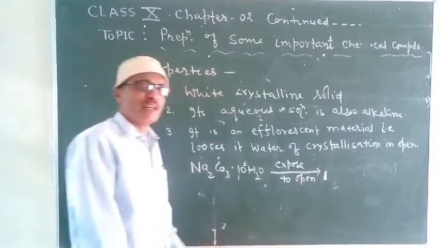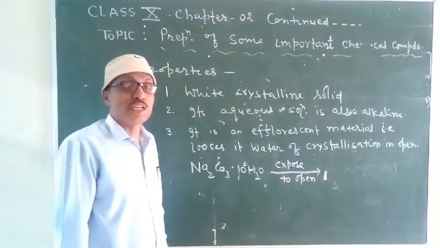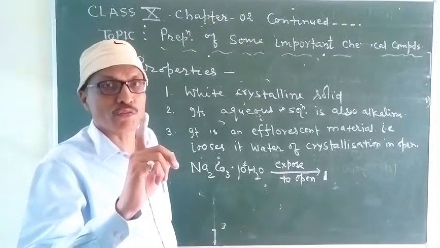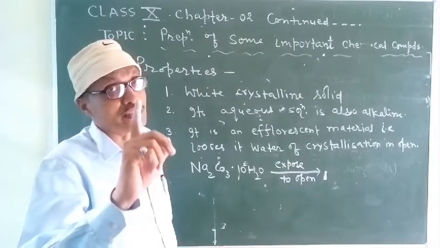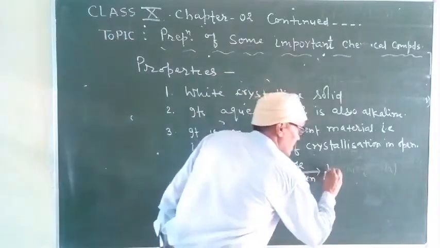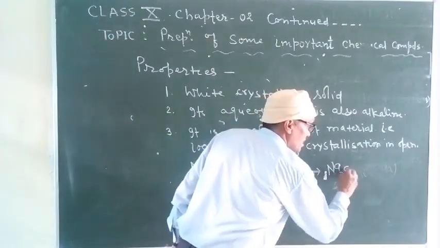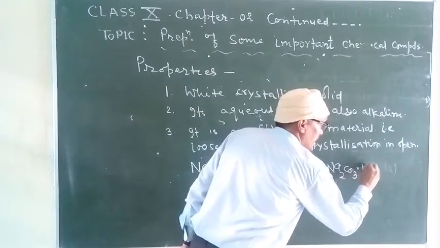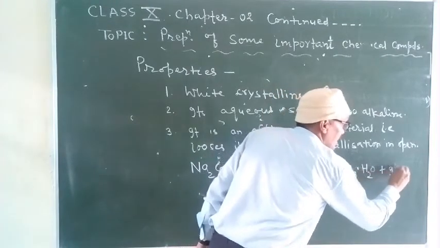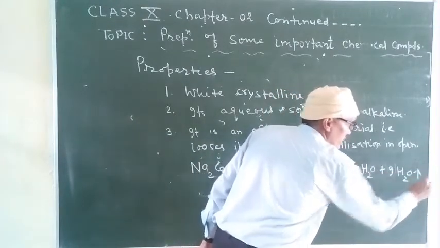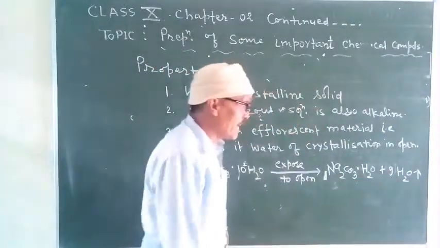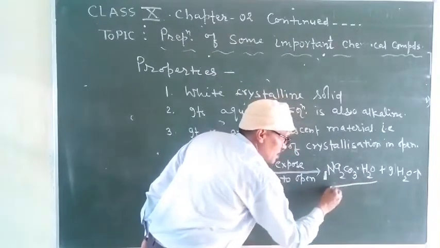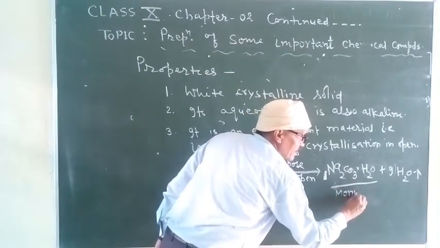What happens here? Washing soda loses 9 water of crystallization, leaving 1 water of crystallization. So the product is Na2CO3·H2O and 9H2O water molecules. It gives out water and turns to monohydrate.